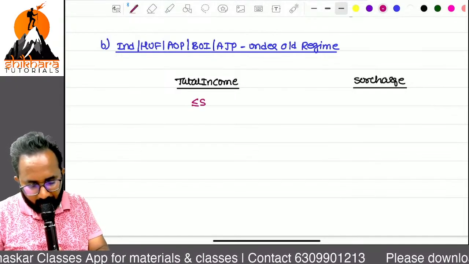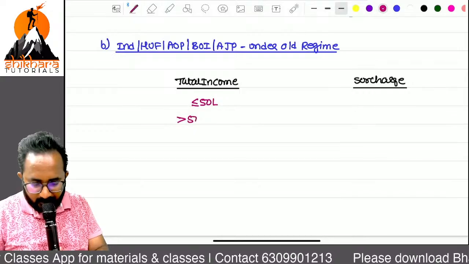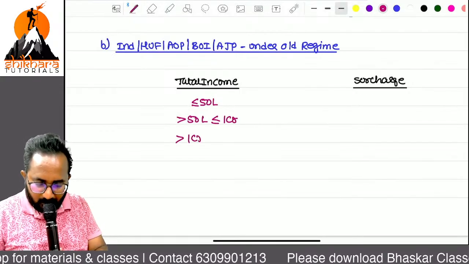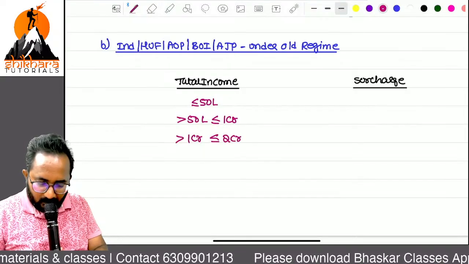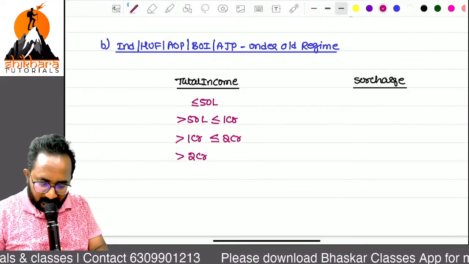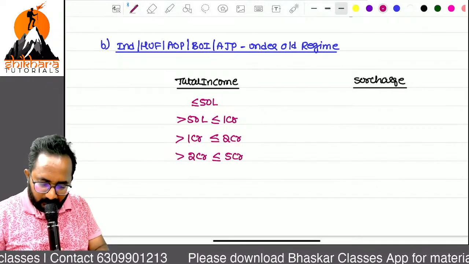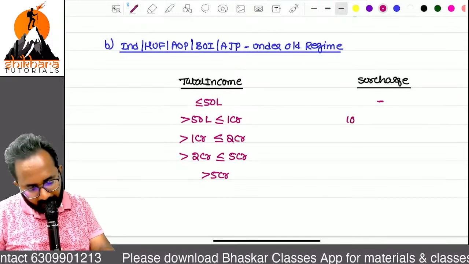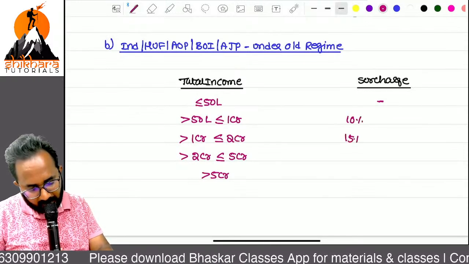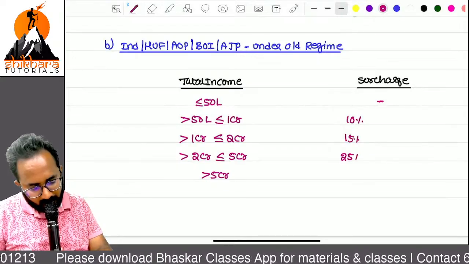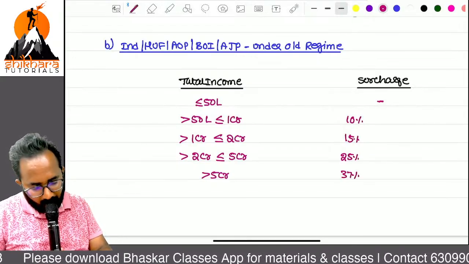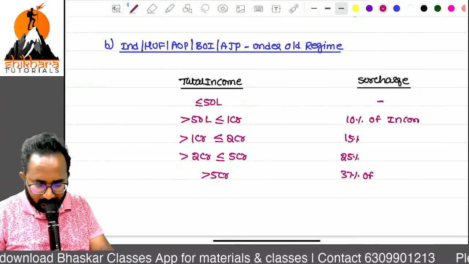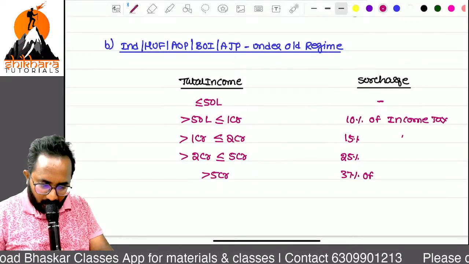Less than or equal to 50 lakh. More than 50 lakh, less than or equal to 1 crore. More than 1 crore, less than or equal to 2 crores. More than 2 crores, less than or equal to what? 5 crores. More than 5 crores. What is that? Nil, 10%, 15%, 20%. Next, what? Of income tax. Am I right? Yes, up to now you know already.